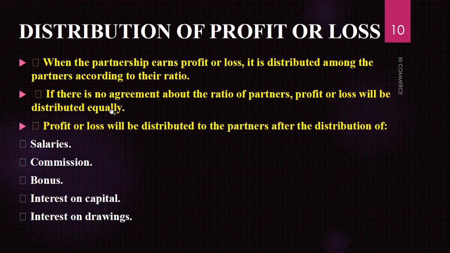The third point: profit and loss will be distributed to the partners after the distribution of salaries. It means before they calculate the profit and loss, they will have the distribution of these items, because the partners are working for the organization. Once they are working for the organization, they must have their salaries too. They must have their commission. Like Mr. A is working very hard day and night, bringing good business for the firm, so he will receive the commission. He will receive the bonus. He will get the interest on capital.